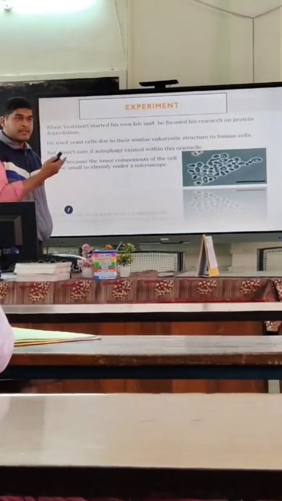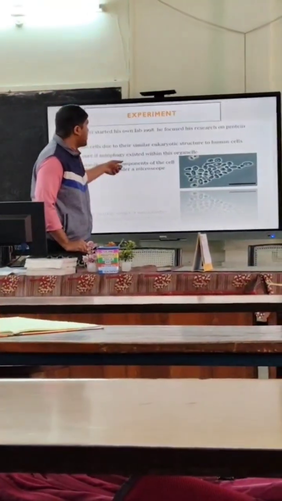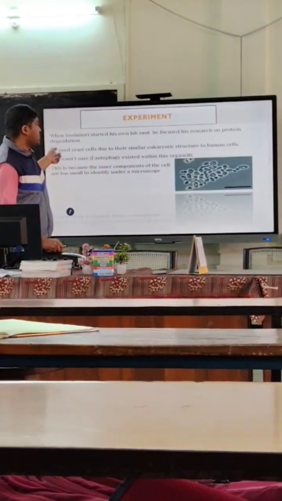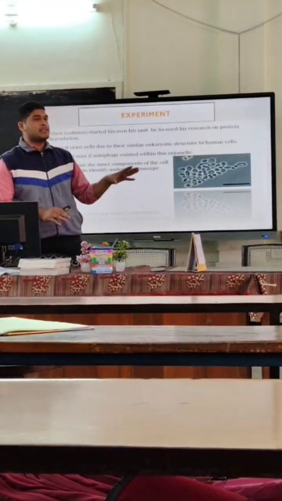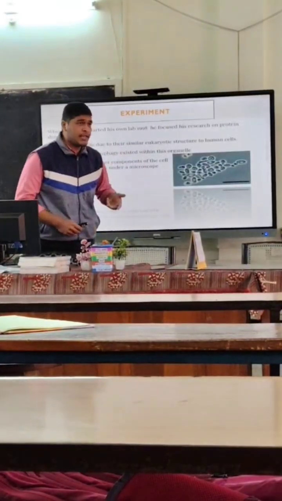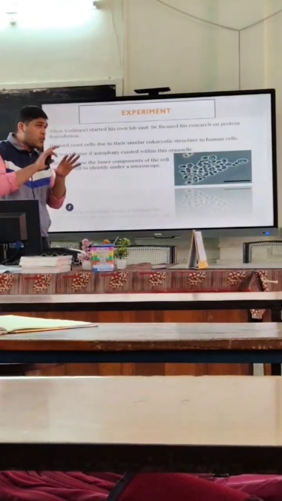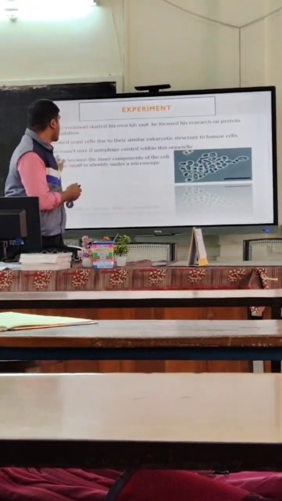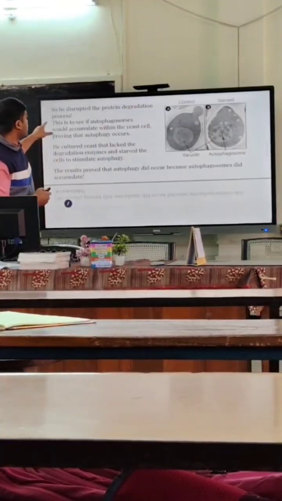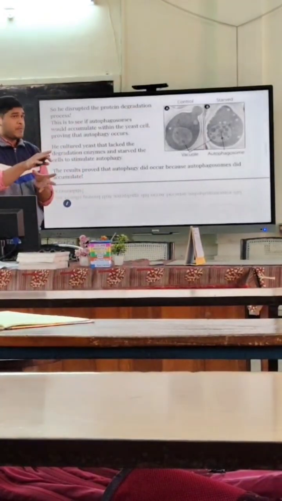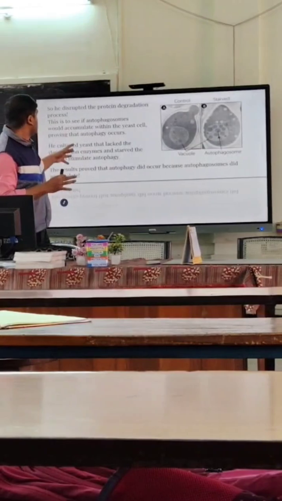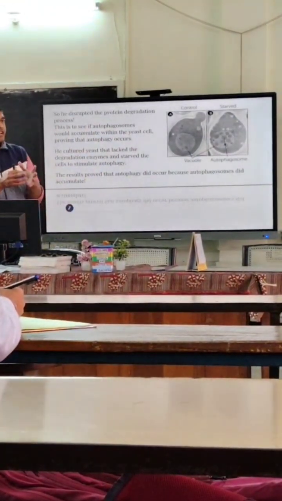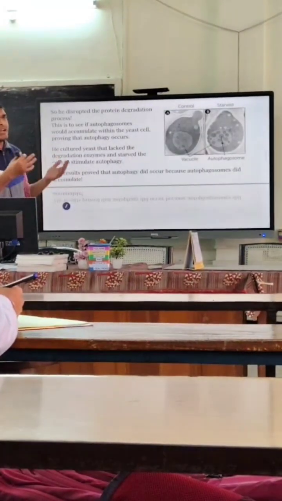So that scientist of Japan also conducted an experiment in his lab. First he was in search of protein degradation, but he used the yeast cell, and that yeast cell is kind of similar to the human cell. He wasn't sure whether autophagy was happening or not, but he was in search of how it is happening. So he used the yeast cell, and through the microscope, first he degraded the protein of that yeast cell, and in order to see if autophagosomes can accumulate or not, he first cultured it with a lack of enzymes and different kinds of enzymes.